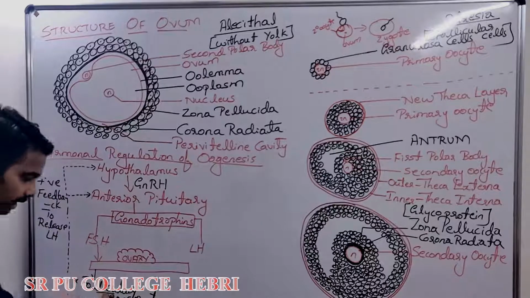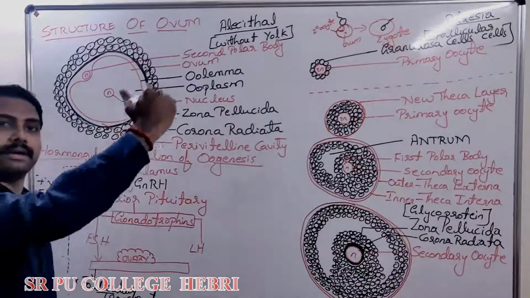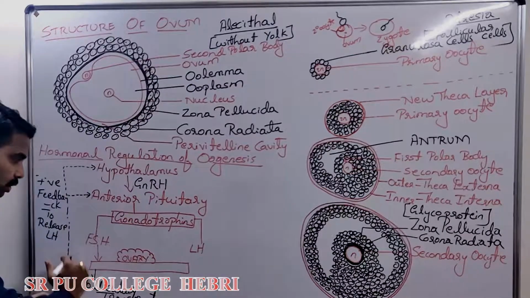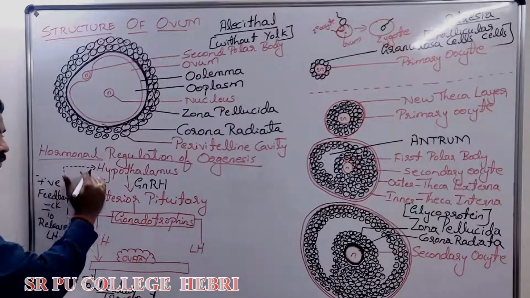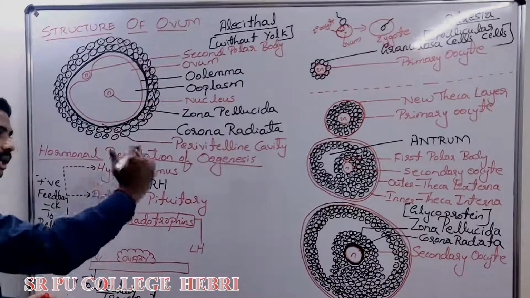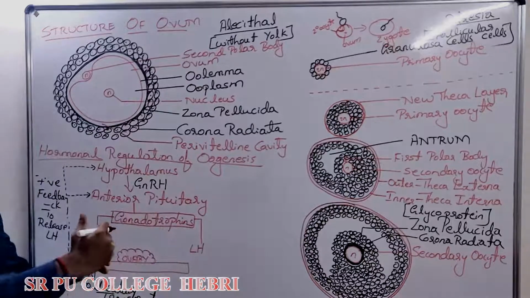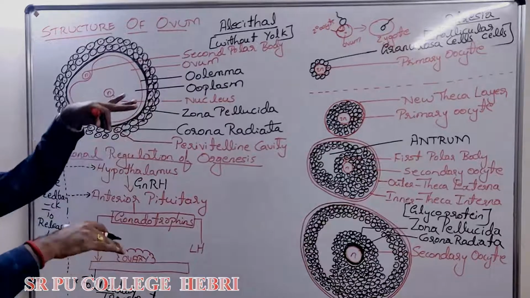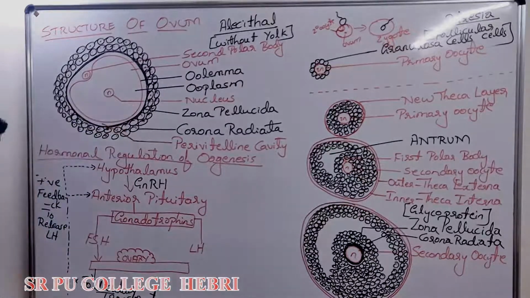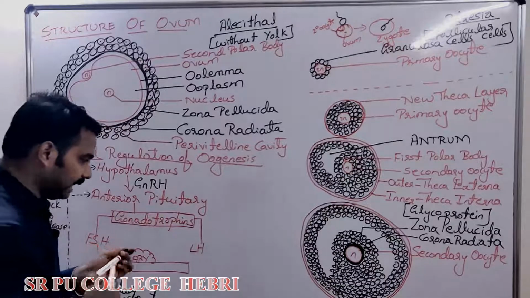Day by day, estrogen level in her blood increases, this estrogen gives positive feedback, and LH level also increases. More and more LH production is happening in her. Estrogen increases, LH also increases. That is the function of estrogen.